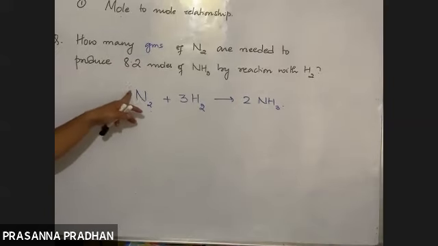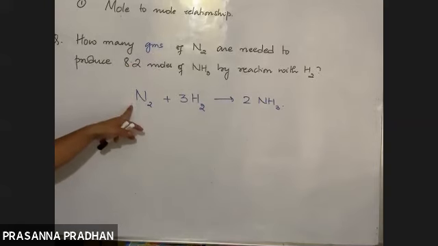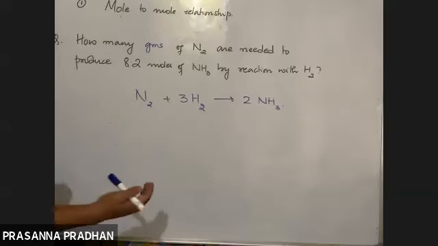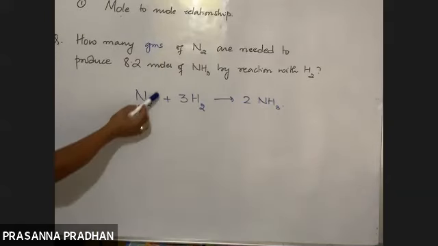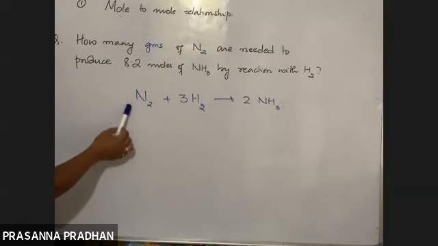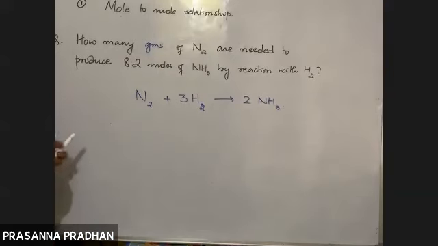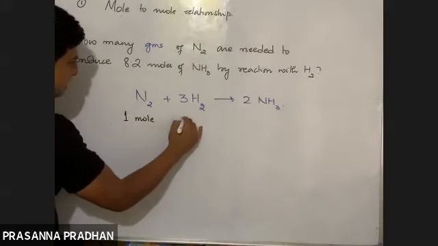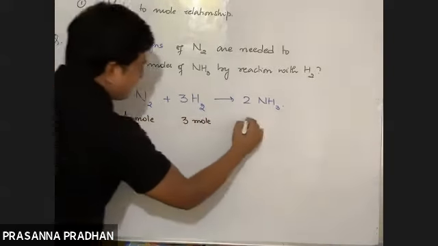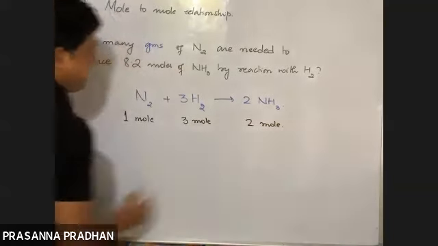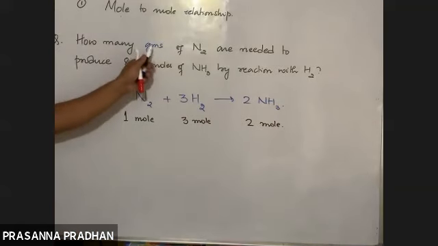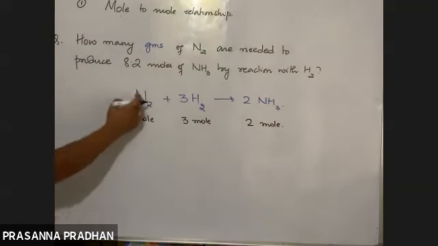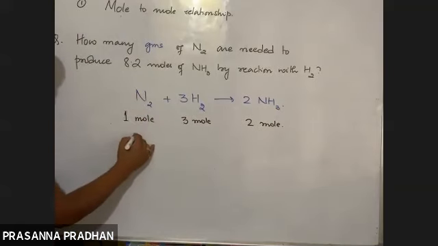So we'll express the stoichiometric coefficient of nitrogen in terms of what? Yes? Mass. We have to find out how many grams of nitrogen in the question, so I'll express this stoichiometric coefficient in terms of mass. So again, I'll simplify this problem. 1 mole of nitrogen reacts with 3 moles of hydrogen to produce 2 moles of ammonia. I need to express this nitrogen in terms of mass. So 1 mole of nitrogen means how much? 1 mole of nitrogen means 28 gram.